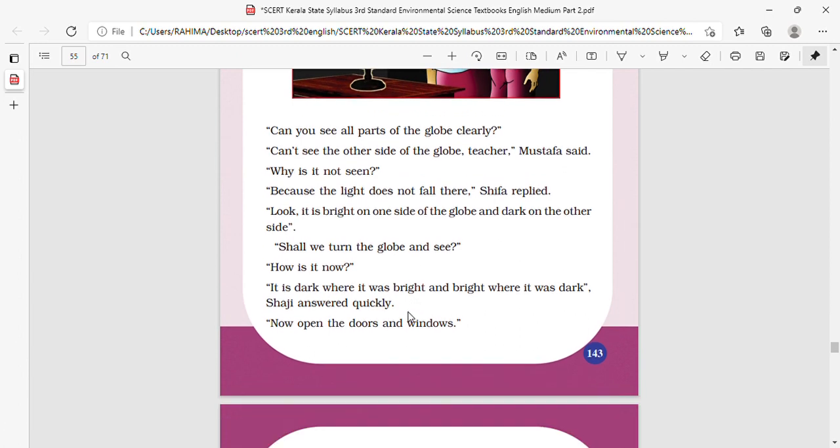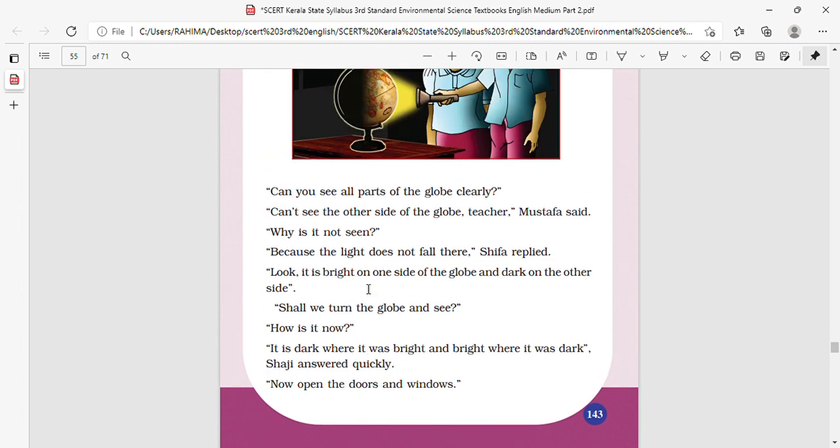Shall we turn the globe and see? Just turn it. How is it now? It is dark where it was bright, and bright where it was dark, replied Shaji. The side that was dark is now bright, and the side that was bright is now dark.